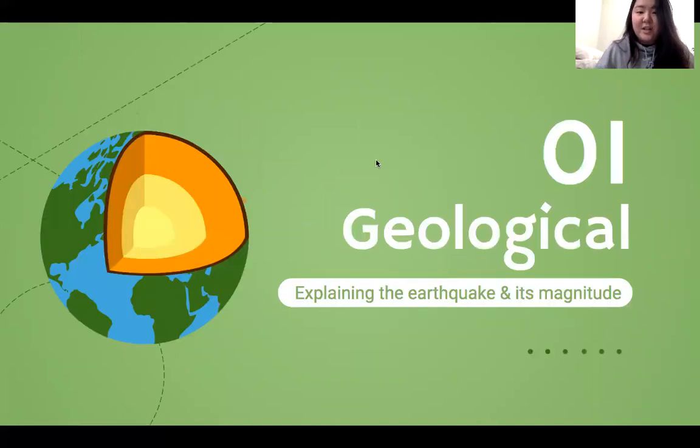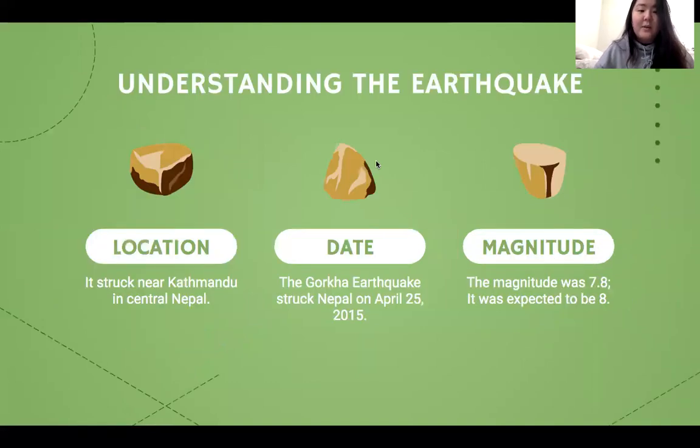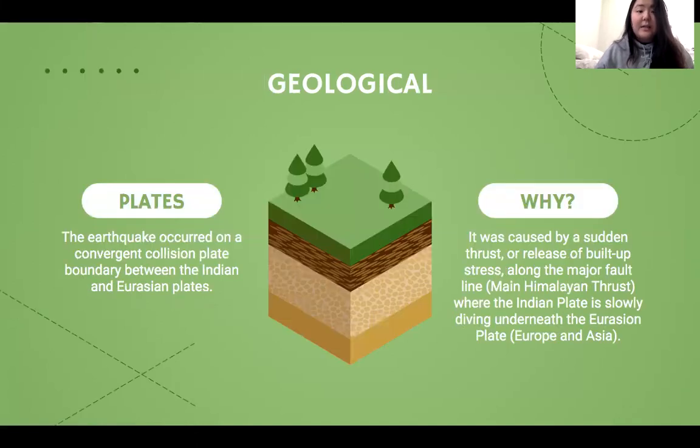First section, geological. We'll be explaining the earthquake and its magnitude. The earthquake took place in Kathmandu in central Nepal on April 25th, 2015. The magnitude was 7.8. The earthquake occurred on the convergent collision plate boundary between the Indian and Eurasian plates.